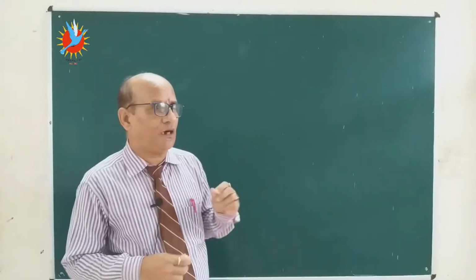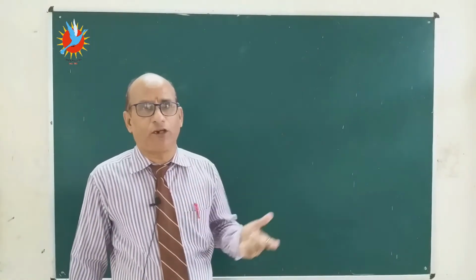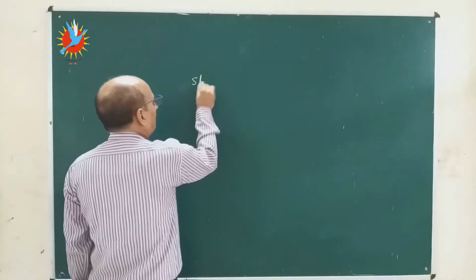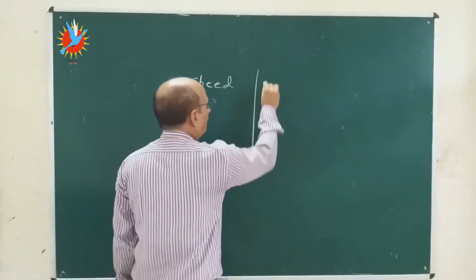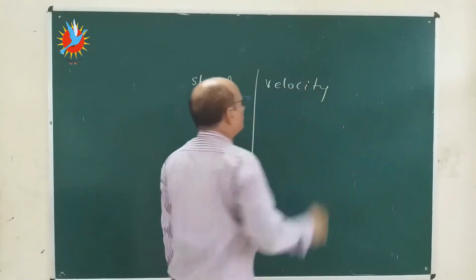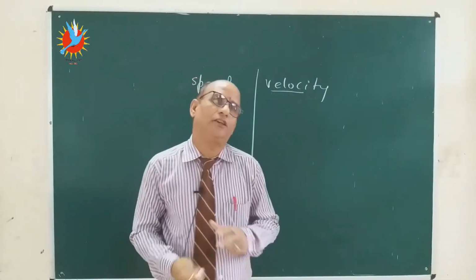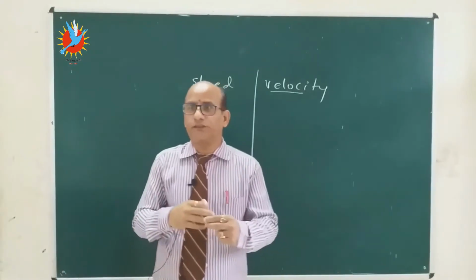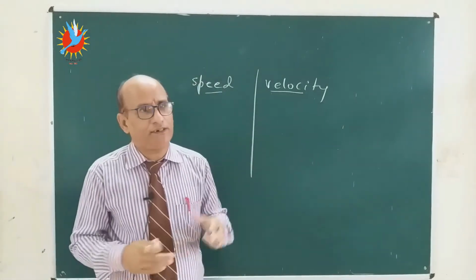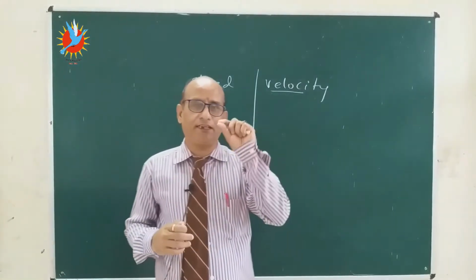So first of all, I want to clear what is the difference between speed and velocity, because there are two terms, speed and velocity, and most of the students are confused in this. Sir, we are calculating speed, not velocity. Actually both the terms are similar from a mathematical point of view, but logically they are different. How are they different? Suppose, let me give you one example.